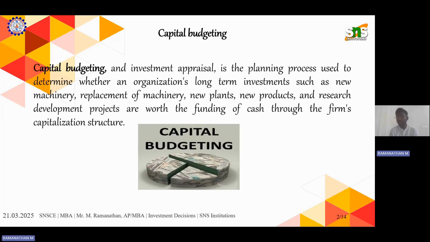So the most important factor is capital expenditure. In order to set up a manufacturing unit, what are the machineries, manpower and raw materials, the tools and equipment needed for the basic things, everything matters. So this is what capital budgeting is all about.